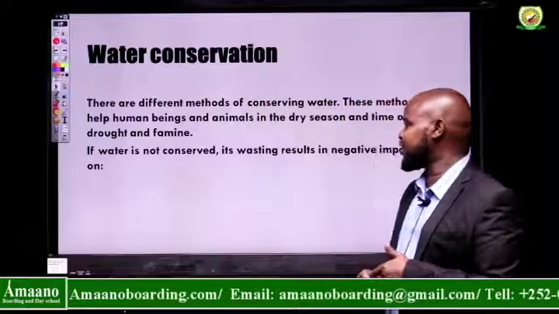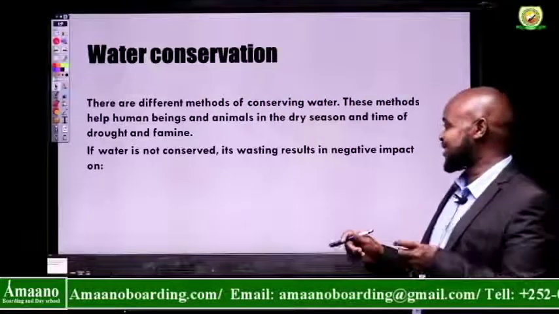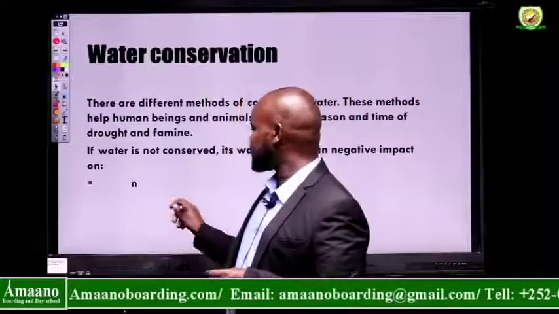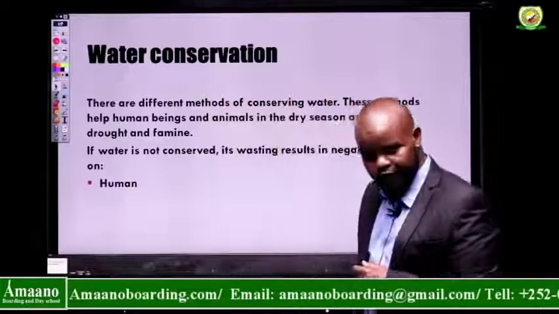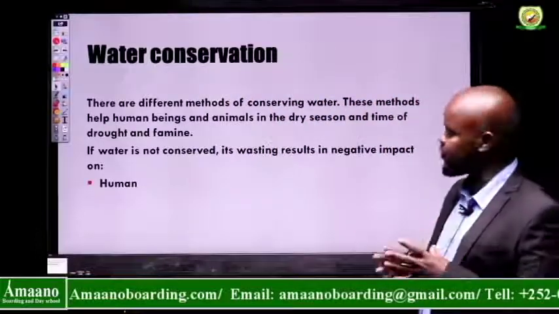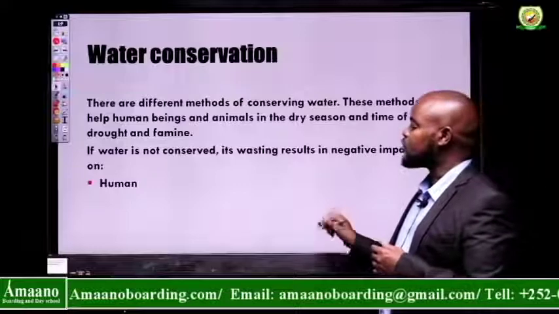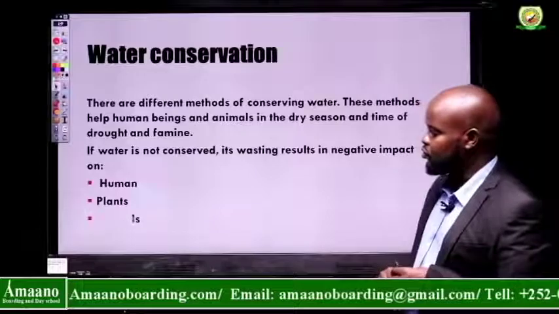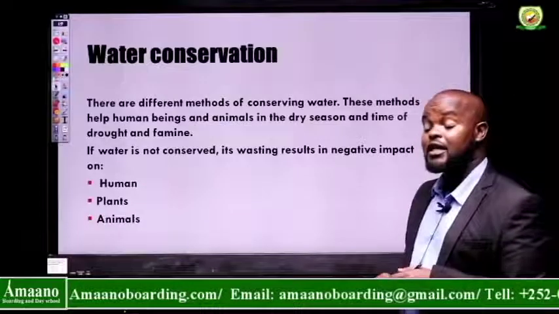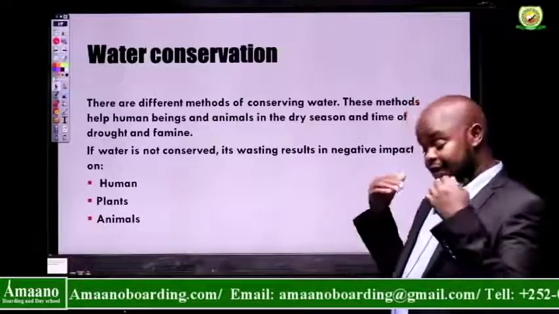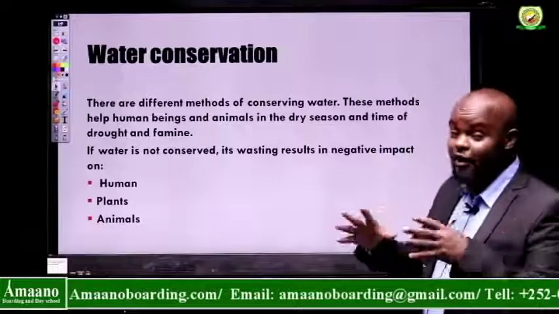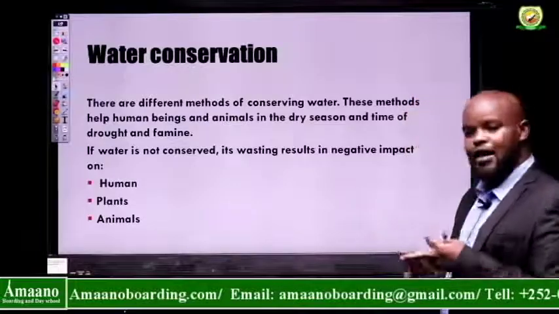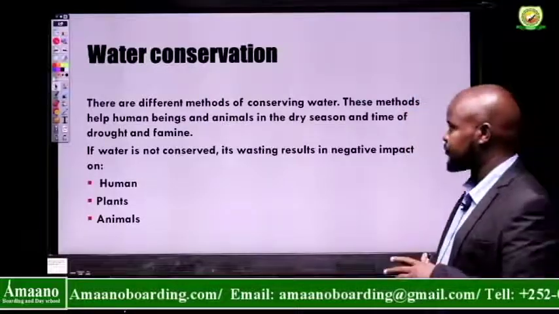If water is not conserved, it is wasted, and this results in a negative impact on human life. It will have a bad effect on humans. It also has a bad effect on plants. It also has a bad effect on animals. That's to say, it has a negative impact on every living being on earth: humans, plants, animals, and others.